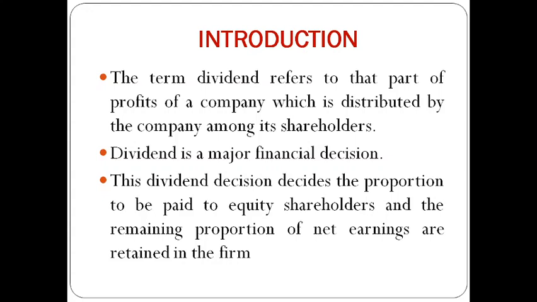Financial decision is regarding where to invest, where to use the finance. So one decision of a firm or company can be to pay its profits in the form of a dividend. So dividend can be one of the major financial decisions. The dividend decision decides the proportion to be paid to the equity shareholders, and the remaining portion of net earnings is retained in the firm.